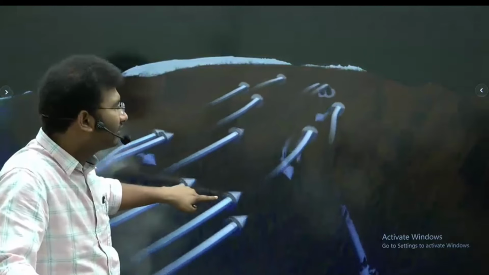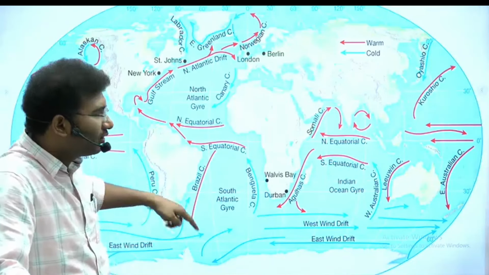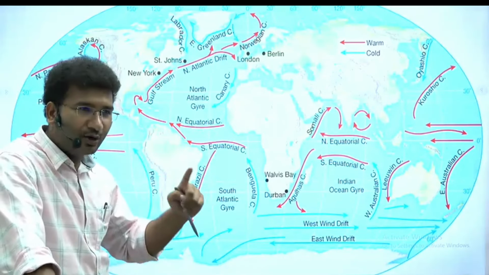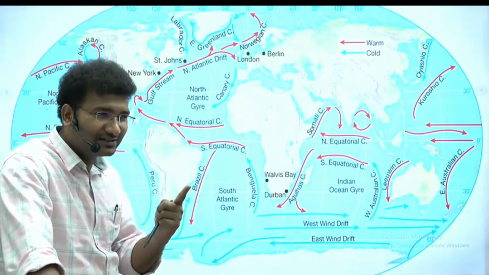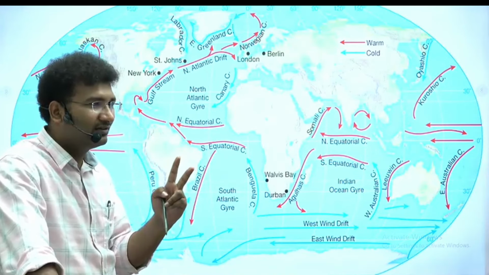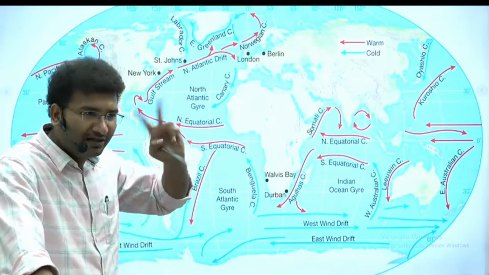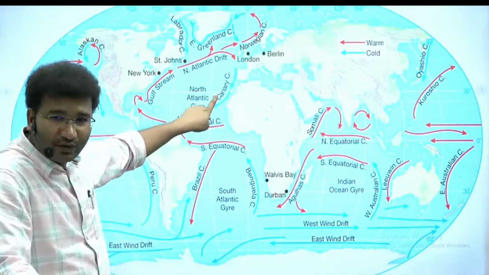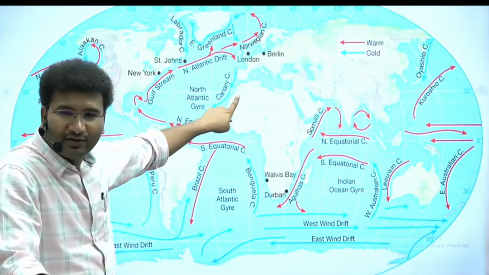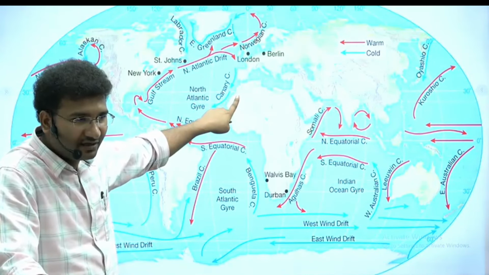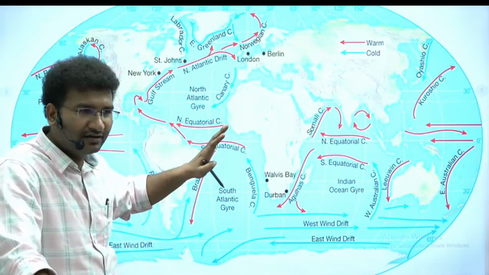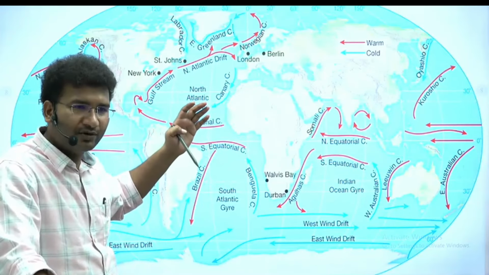There are some warm water. We need to see, where do you find this cold water? Where do you find this warm water? So overall, the circulations of water you need to know. Okay? Cold water will always lead to the formation of deserts. Warm water will always lead to the formation of rainfall. Blindly remember this. And you see, here you have the cold water Canary current. There you will have deserts. Just remember, cold water will lead to desert kind of conditions on the land, and warm water will lead to a good amount of rainfall.